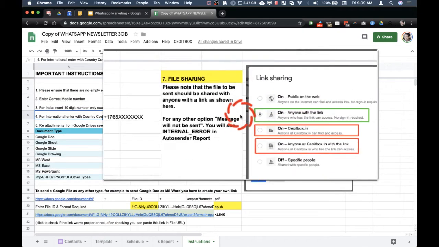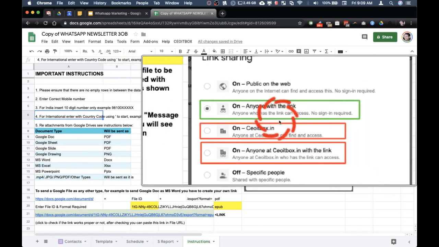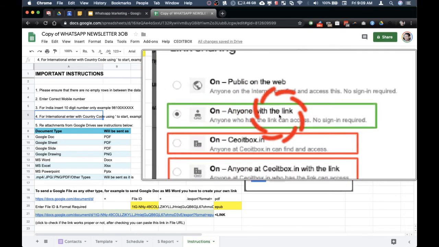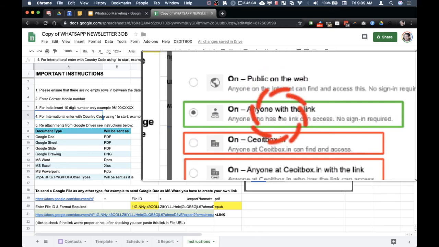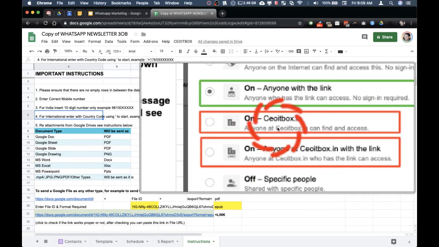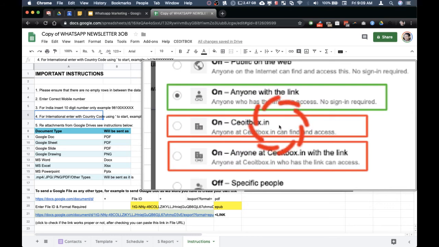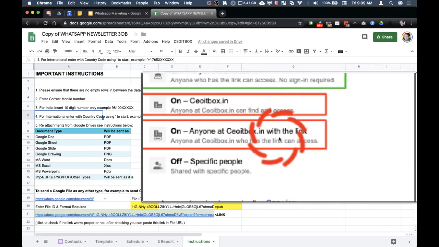And also, very important for the files. Whenever we are sharing files from Google Drive, you can share them in many ways. The right way is that it is either anyone with a link or public on the web. To test this, you can open the link in the incognito or private mode of any browser to ensure that the file is opening. Do not share the file as anyone inside the domain or anyone in the domain with the link.